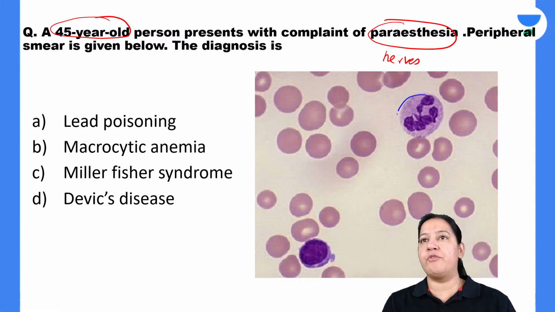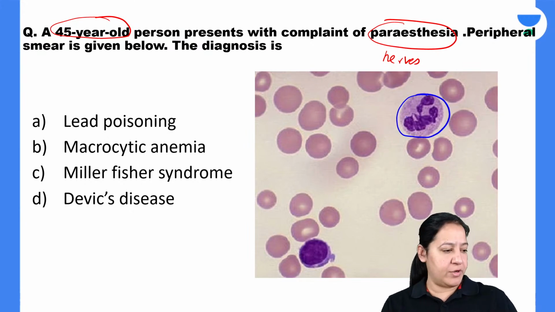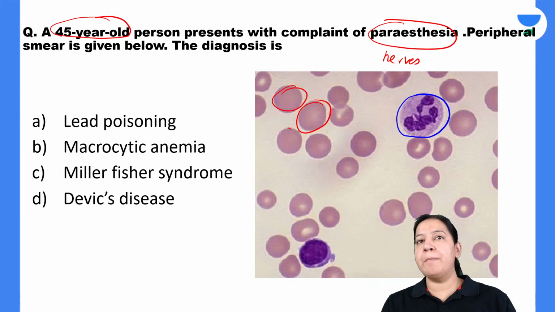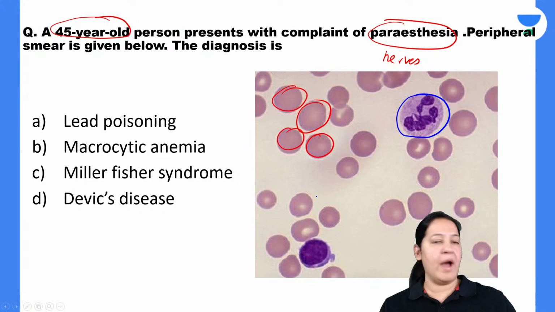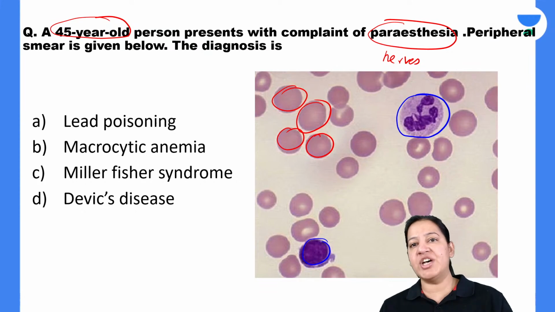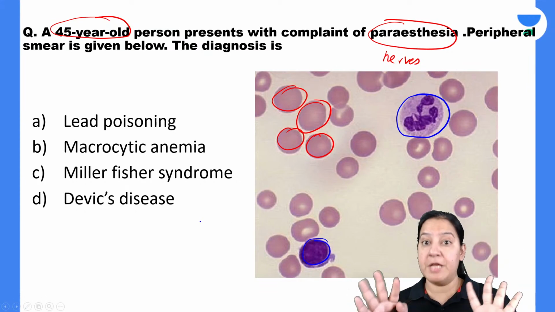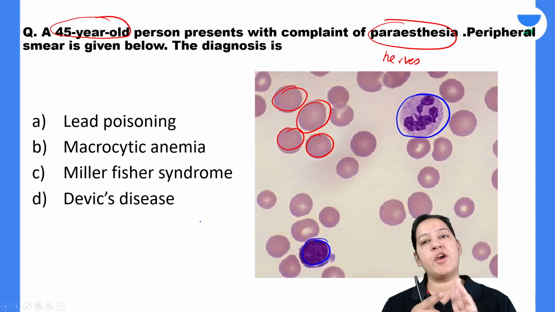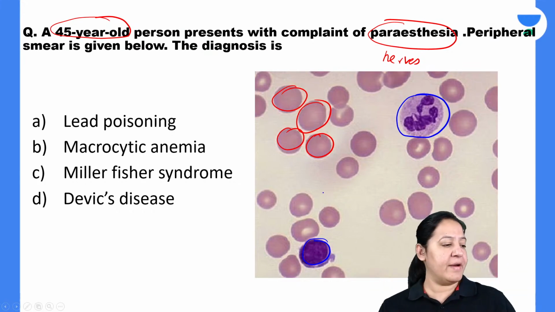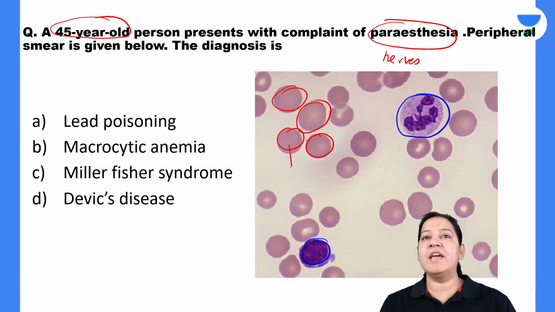You can see a neutrophil, okay, and you can see many RBCs. See all these RBCs. For comparing the size of RBCs, you always require a lymphocyte. So the lymphocyte is given to compare the size of the RBC to decide whether the anemia is normocytic, microcytic or macrocytic. Here all RBC sizes we have to compare with the lymphocyte.